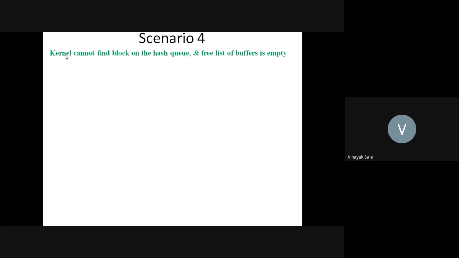Then what is scenario 4? In scenario 4, the kernel cannot find the block on the hash queue and its free list of buffers is empty.